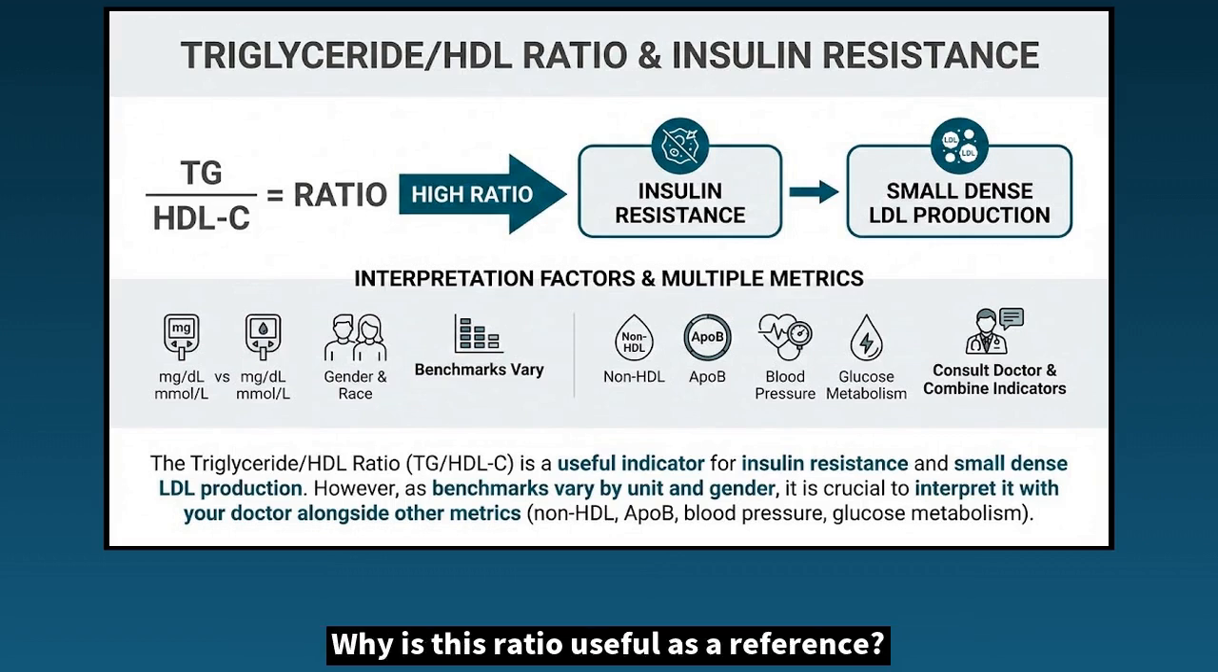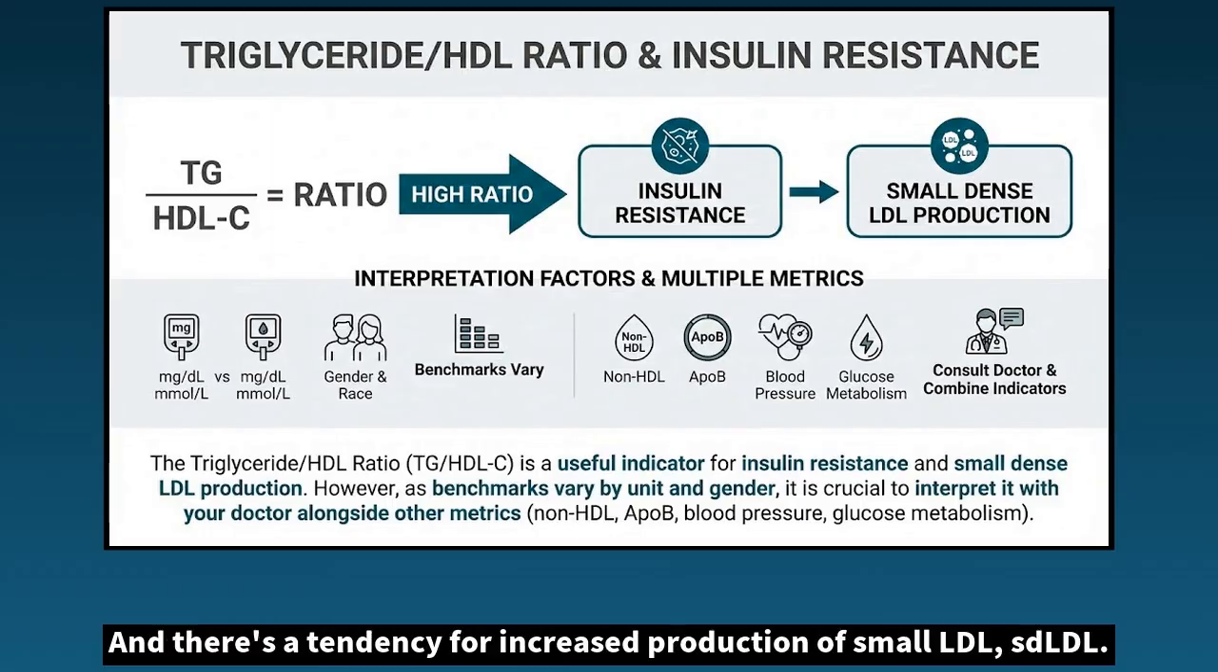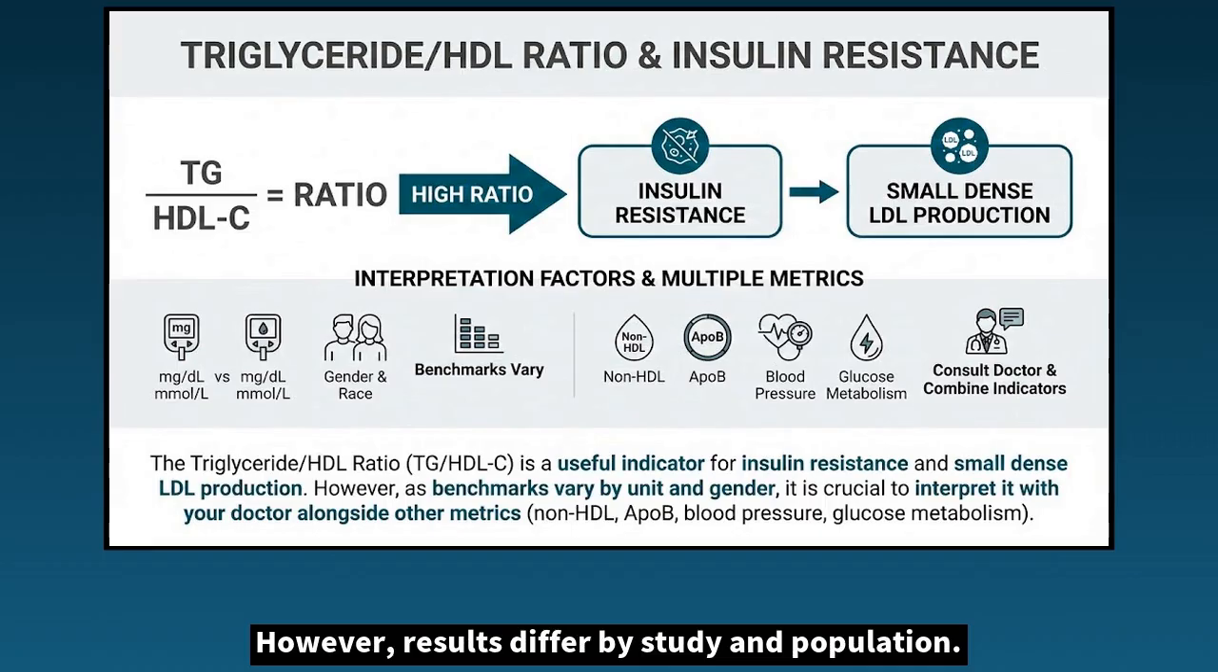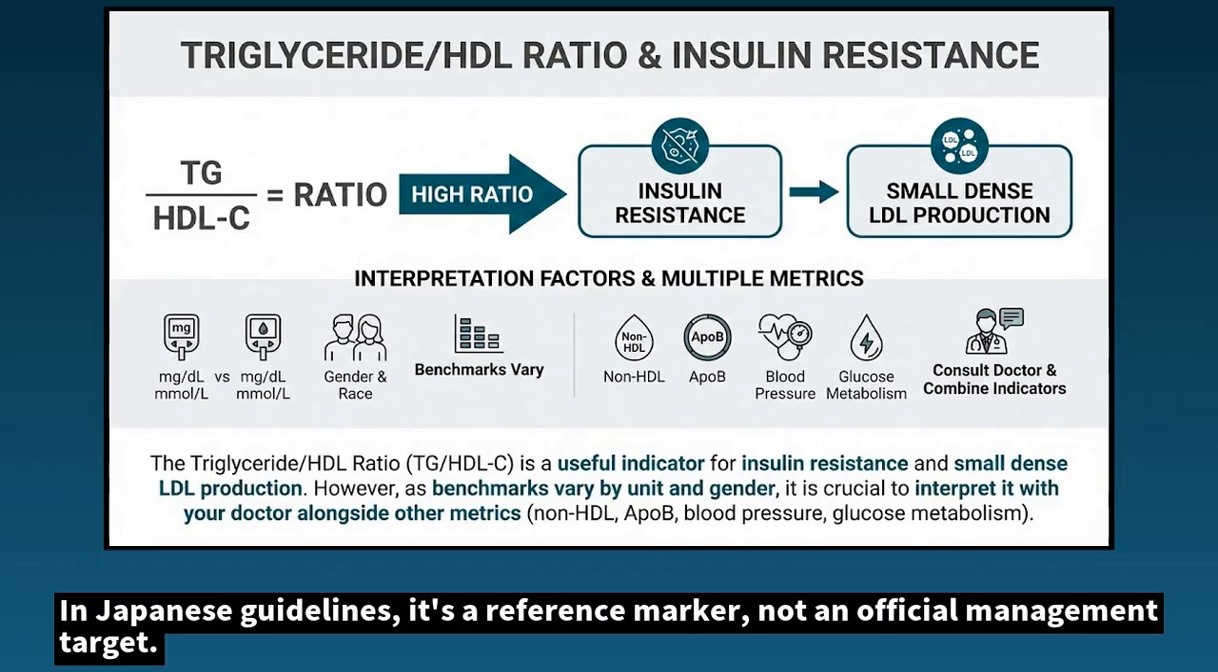Why is this ratio useful as a reference? A high ratio suggests insulin resistance, and there's a tendency for increased production of small LDL, SDLDL. Some studies report this ratio predicts cardiovascular risk. However, results differ by study and population. In Japanese guidelines, it's a reference marker, not an official management target.